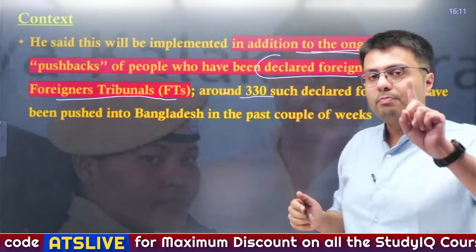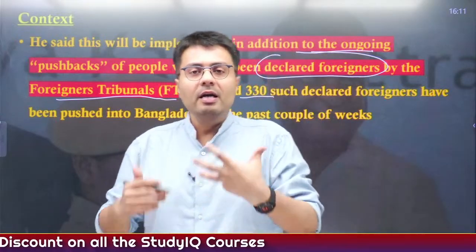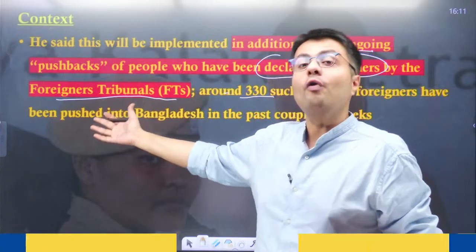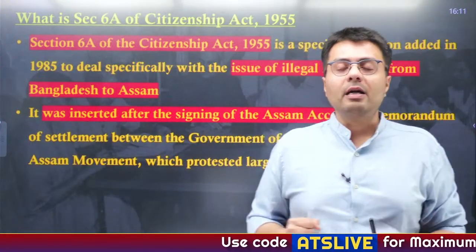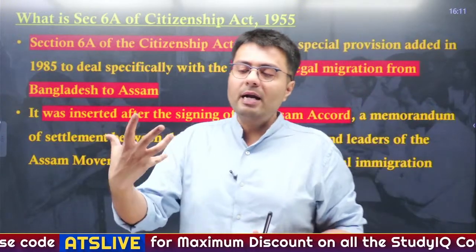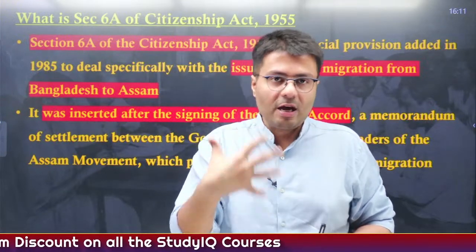So the first, existing measure which gives Assam the power is through declaring any illegal migrant as an illegal migrant through the Foreigners Tribunal. Let us understand how this is implemented. Now you understand, to deal with matters of citizenship, this matter is given by the constitution under the Union List given in the 7th Schedule.